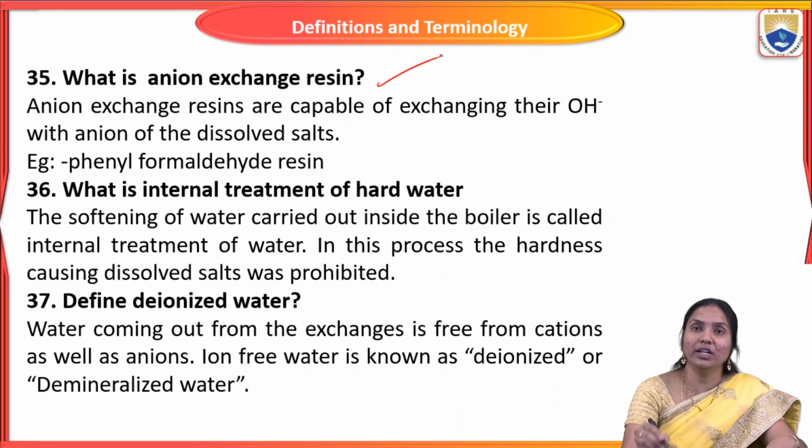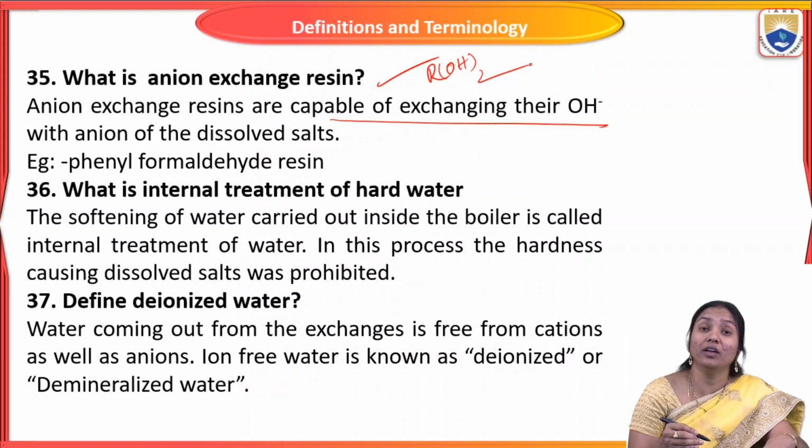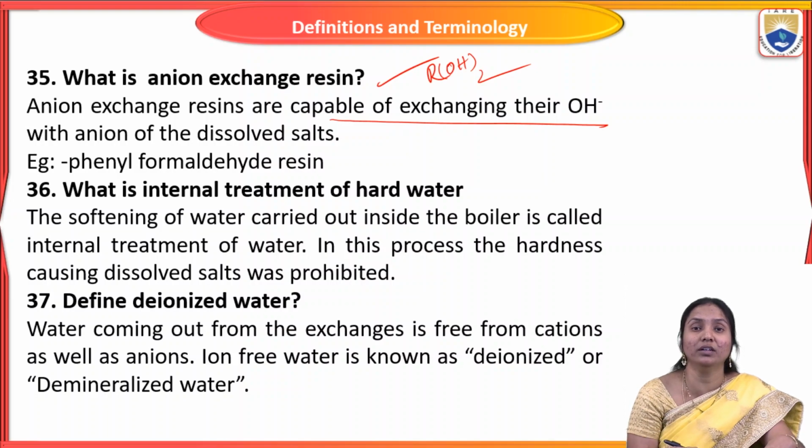What is anion exchange resin? Anion exchange resins are capable of exchanging their OH- ions with anions of the dissolved salts. The symbol is R(OH)2 or ROH. So this anion exchange resin is capable of exchanging its OH- ions into the water and absorbs all the anions like chlorides, sulfates, nitrates, etc. which are present in water.